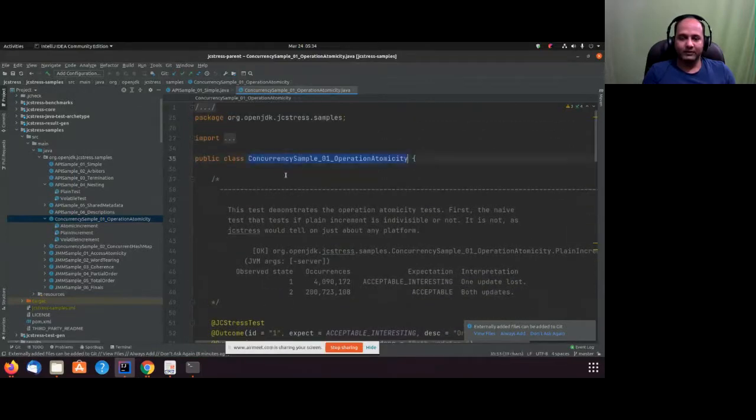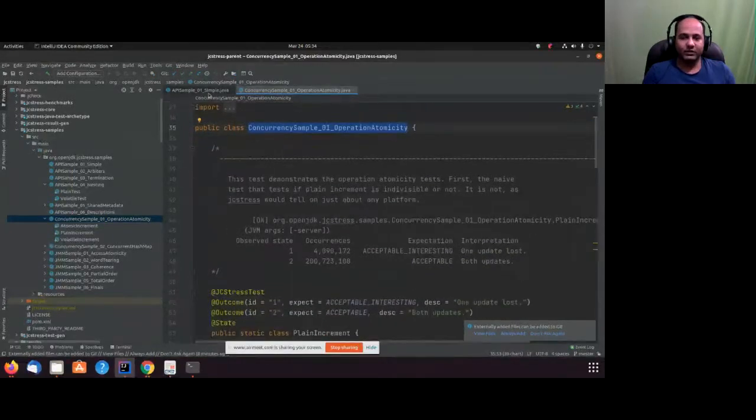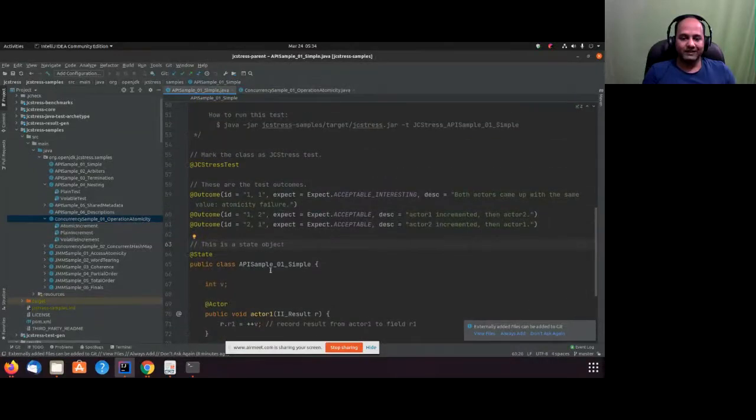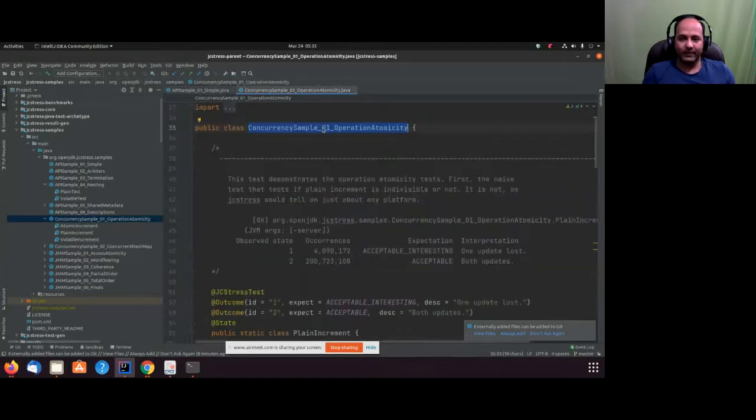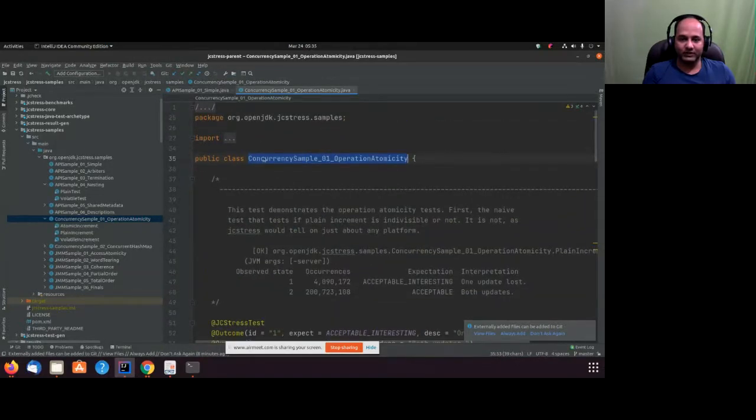Yeah, so this test is a little bit different in the structure. In other tests, we see the metadata information, the outcome information, and the state on top of the class. If we look at this class, it does not have metadata information on the class.